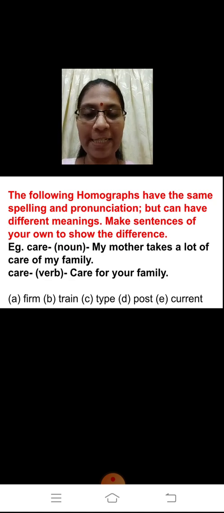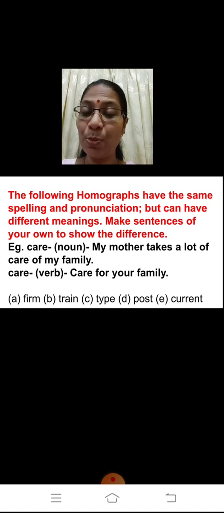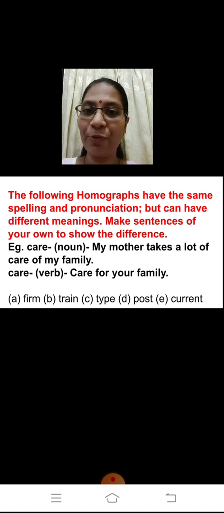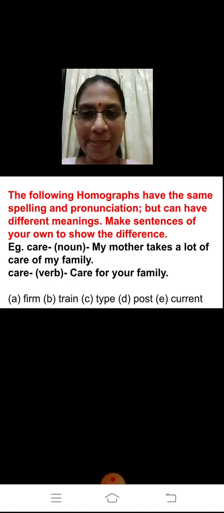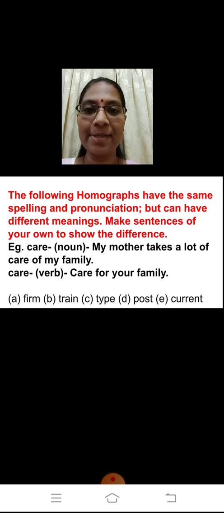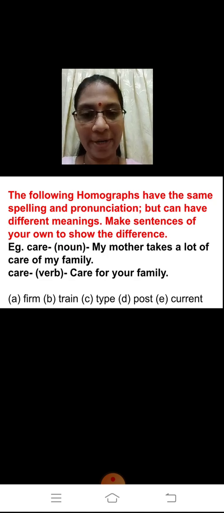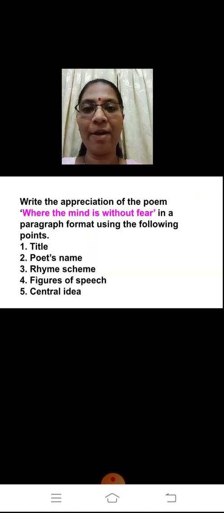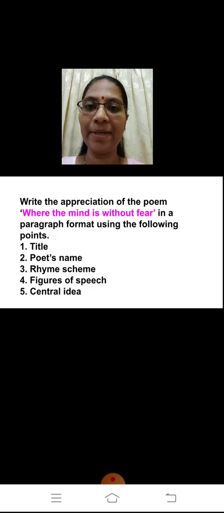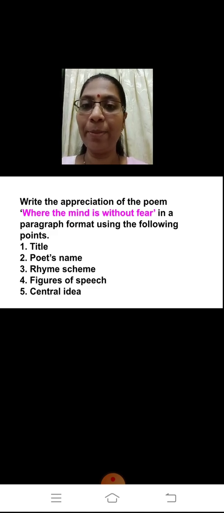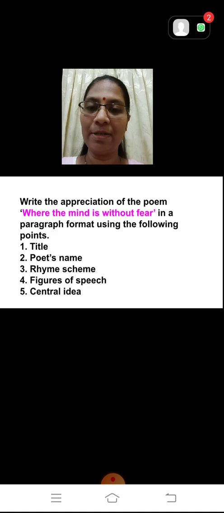Fine. So there are 5 sentences. So each sentence, 5 words. So for each word you will have 2 sentences. So in all together 10 sentences for all this. Correct? Then you have the appreciation of the poem, where the mind is without fear. This is there in the poem, second part of the poem which we have discussed.